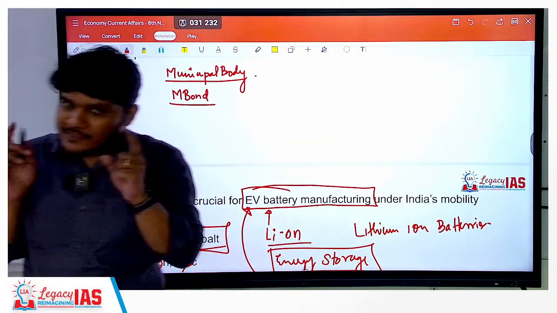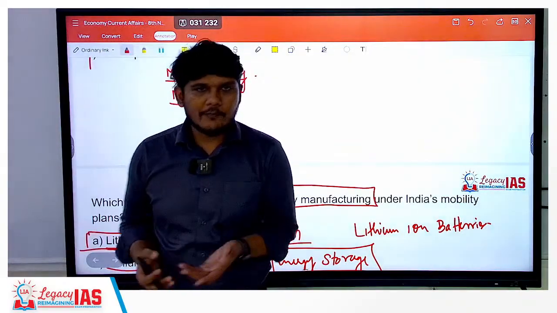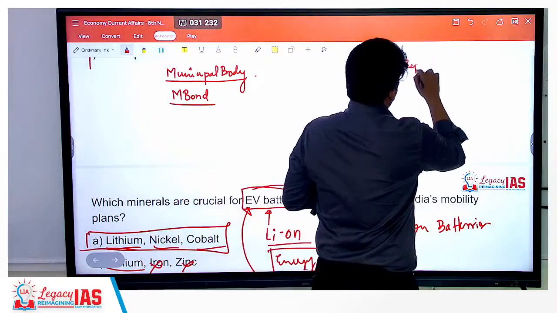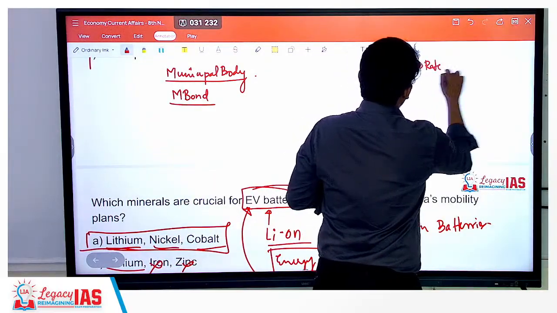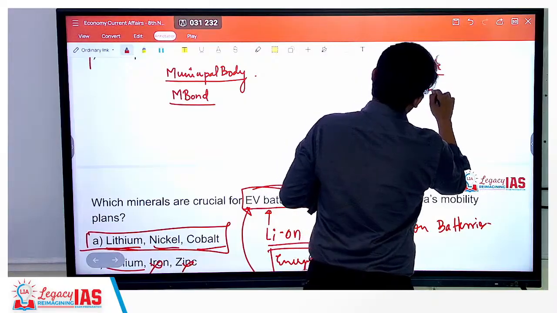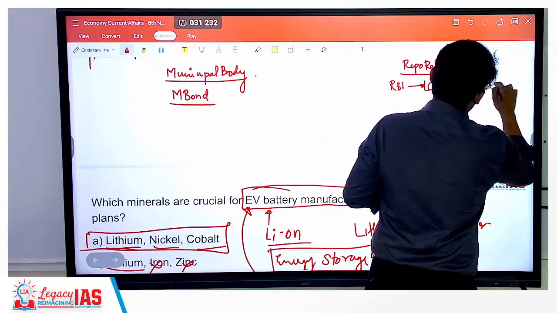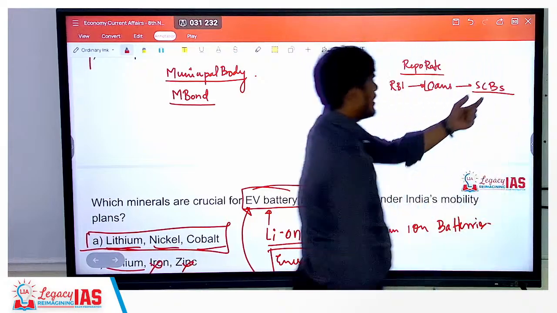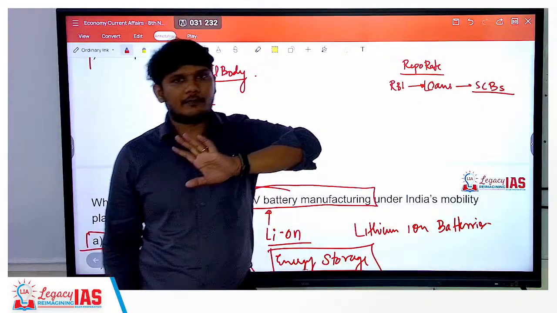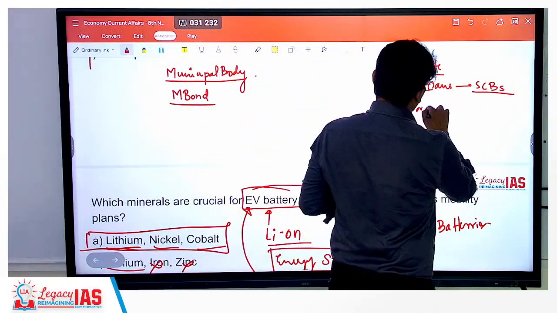Now what is repo and reverse repo? Let's focus on repo only because that's how it's going to work. Repo rate is basically the rate at which RBI gives loans to the scheduled commercial banks. Now RBI gives loans to the scheduled commercial bank at a particular rate that is known as repo rate, and this loan is for short term.